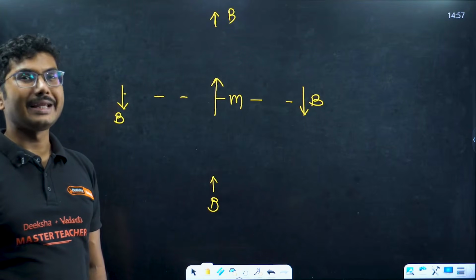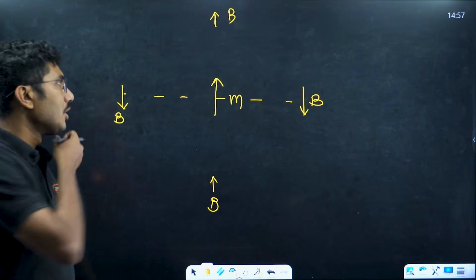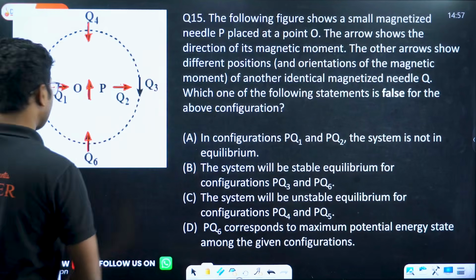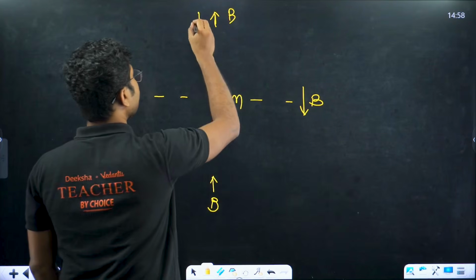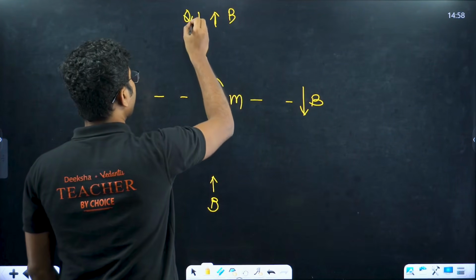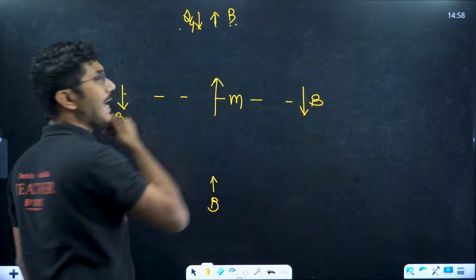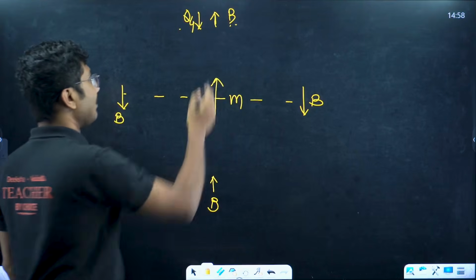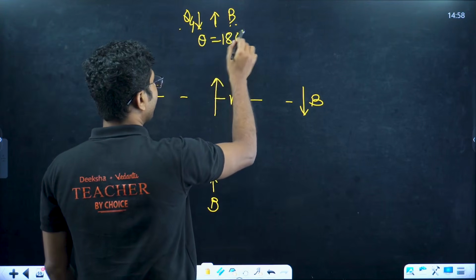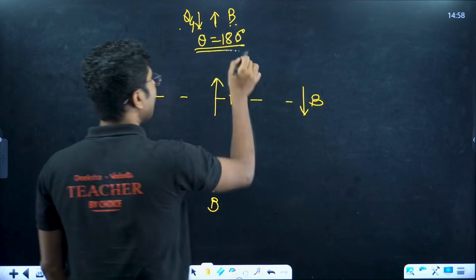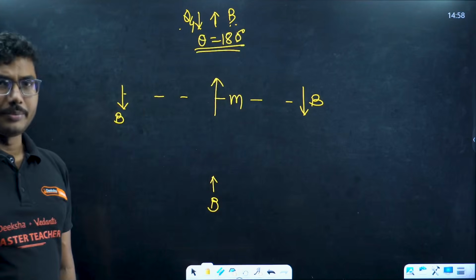Now you are keeping Q at different locations. If you keep Q, for example, let's take this one, Q4, taken in this direction. This is the direction of Q4. So what is the angle between the magnetic field and Q? The angle between the magnetic field and Q, theta, equals 180 degrees. Theta equals 180 degrees means what? This is an unstable equilibrium.